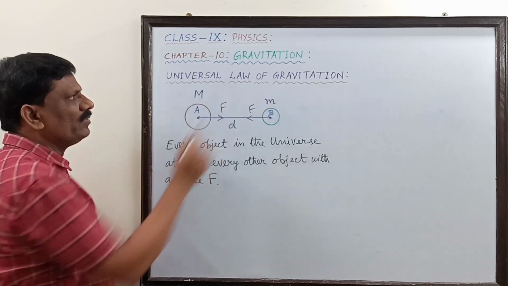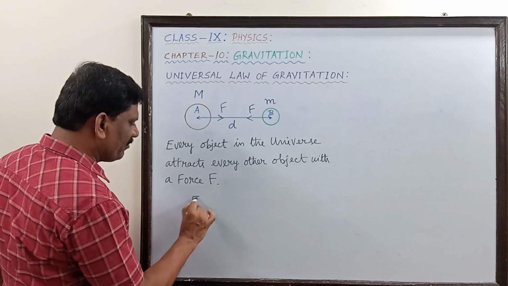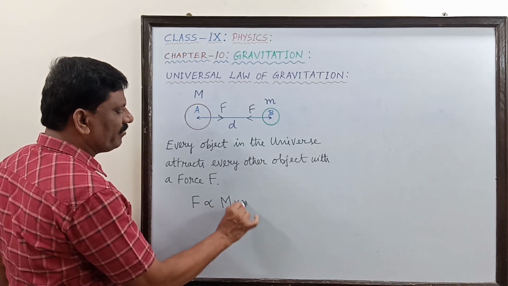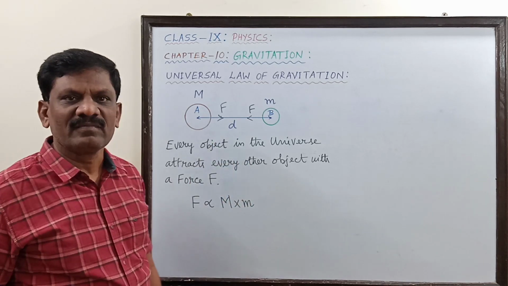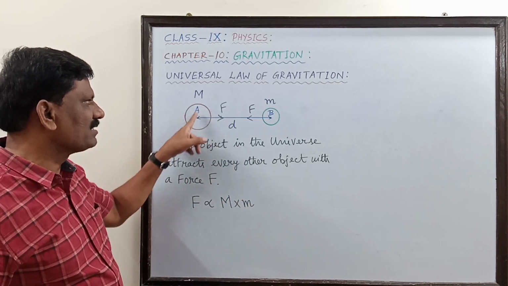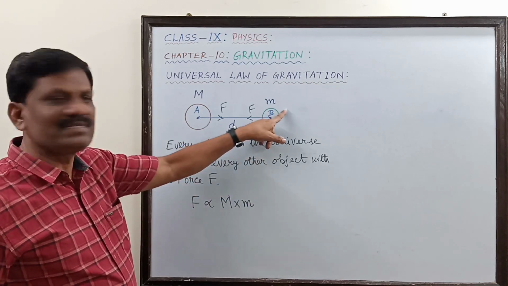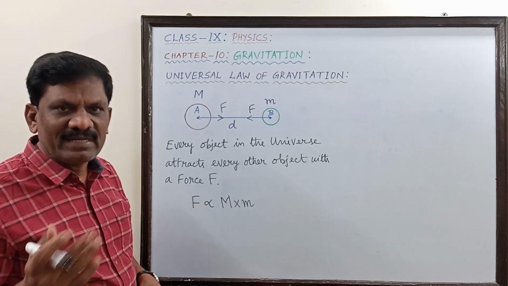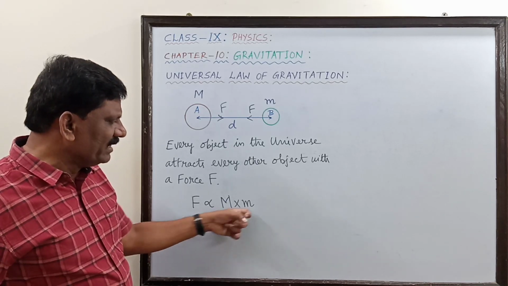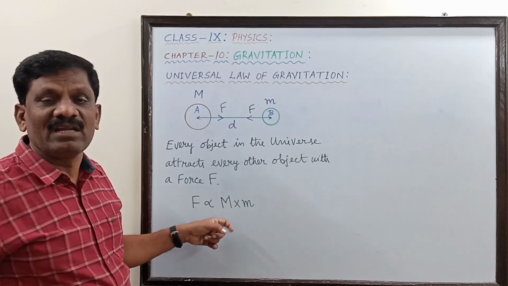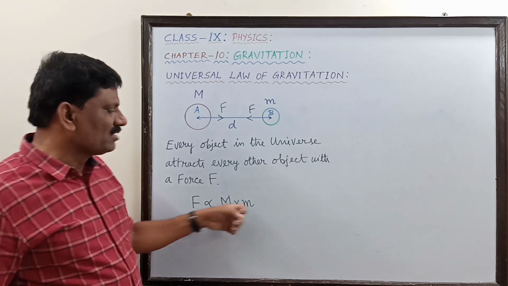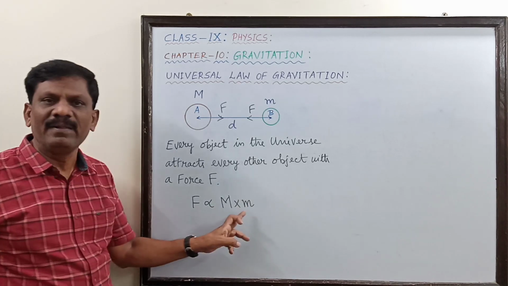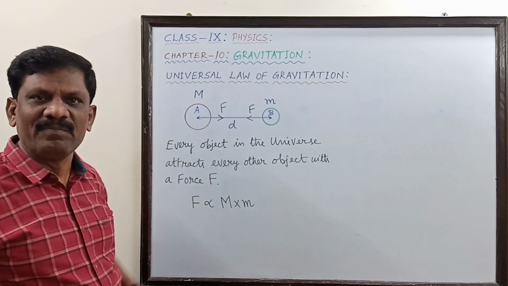And according to the universal law of gravitation, this force of attraction is directly proportional to the product of the masses of the two bodies. So capital M is the mass of A and small m is the mass of B. Product of the masses means capital M into small m. So what do you understand by this? When these two factors increase, the force of attraction also will increase. When capital M and small m decrease, the force also will decrease. This is the meaning of saying that F is proportional to the product of the masses. So it is directly proportional.